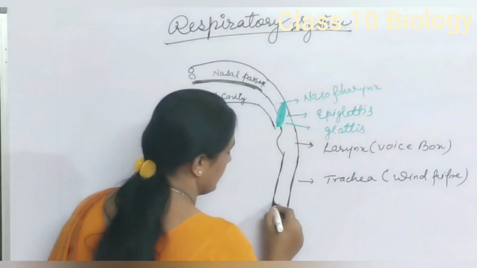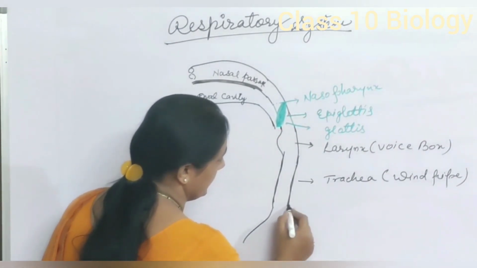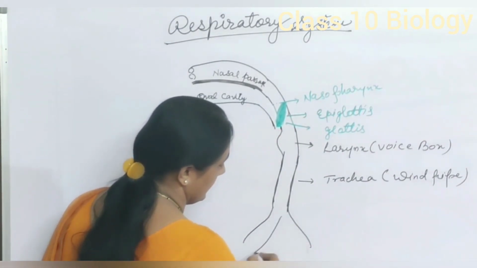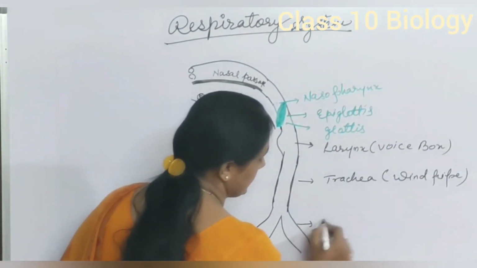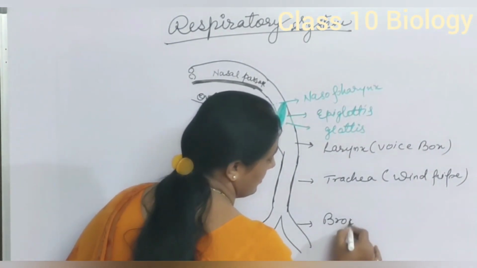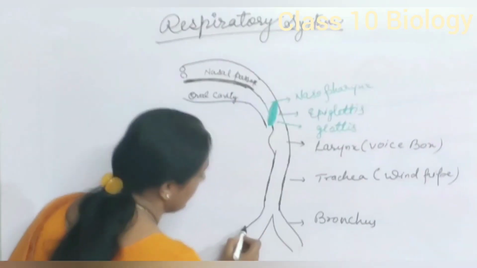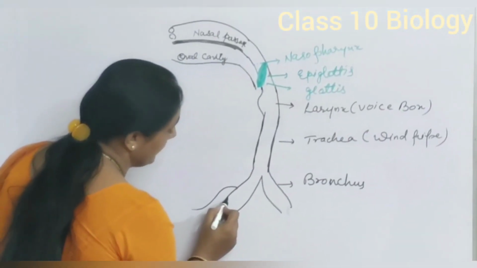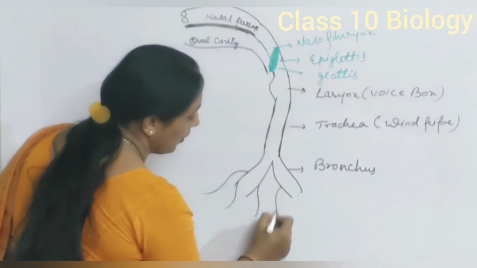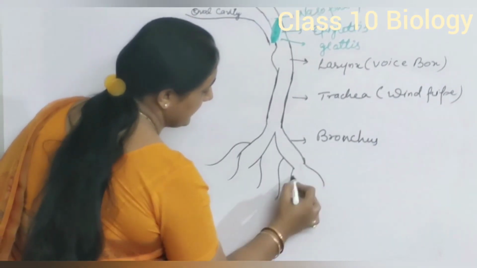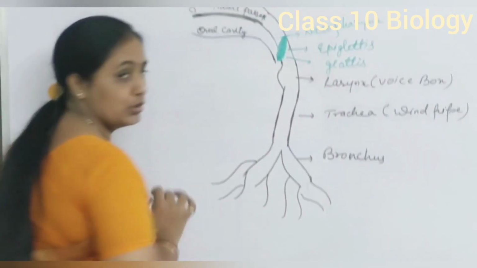This trachea further divides into bronchus. These bronchus further divide into bronchioles, primary, secondary and tertiary bronchioles.